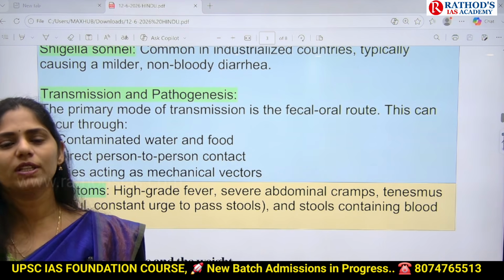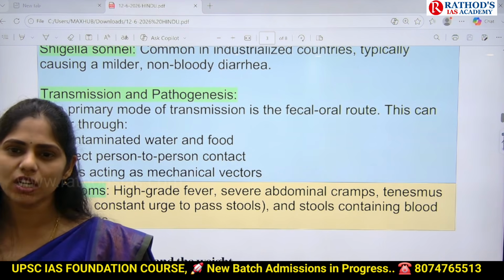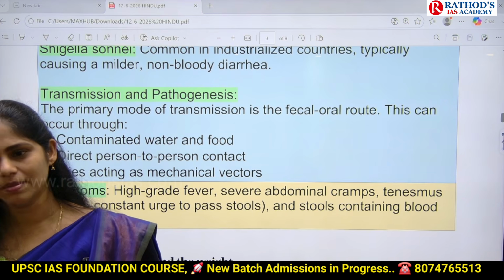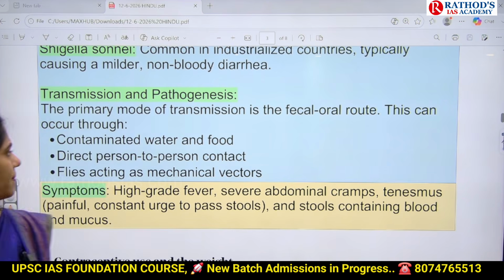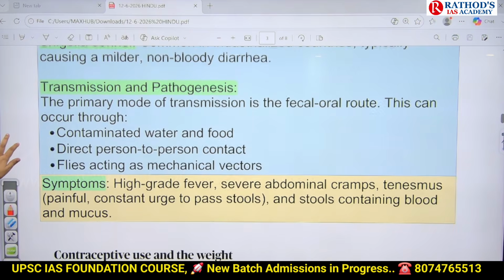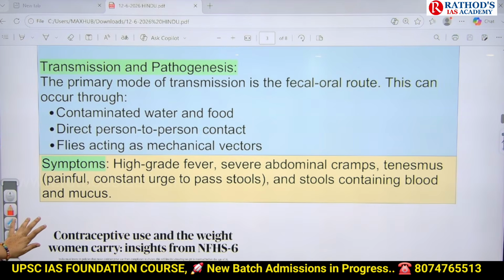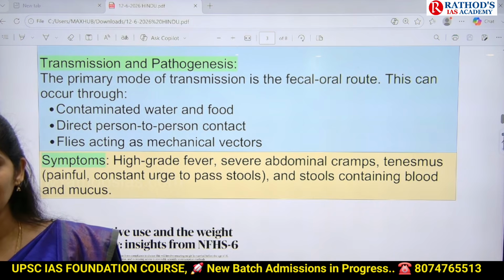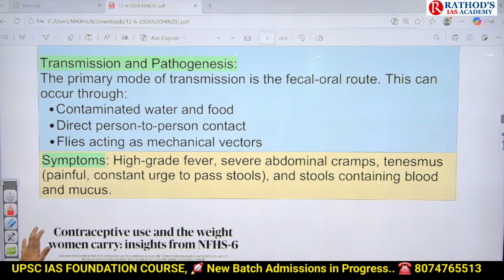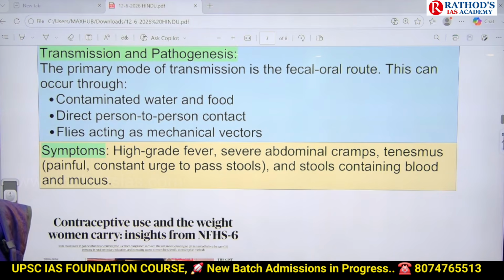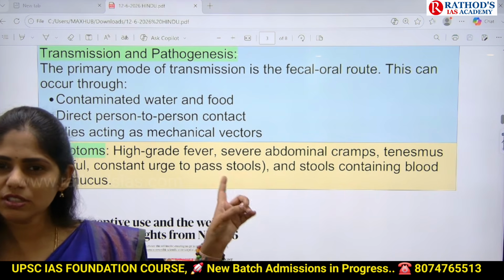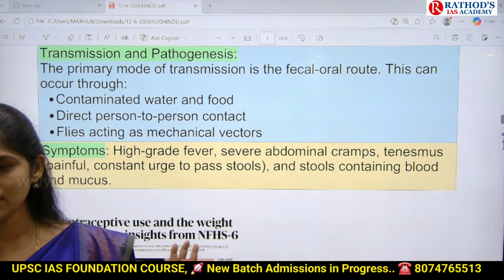And if you are consuming that contaminated food or contaminated water, that will lead to the transmission of this disease from one person to another person. Okay, the main reasons here are contamination of food, water, and even direct person to person contact. If you are directly contacting that person, and even the flies, they act as mechanical vectors of passage of this bacteria. Okay, so these are the common methods of transmission of the disease.